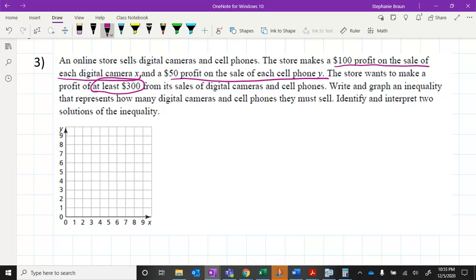We can go straight into writing our equation. We get $100 of profit for every camera, and they said that was x. Plus, we're going to get $50 for every cell phone, that was y. And we need that to be at least, so that means it's going to be greater than or equal to $300. Now, this might look like a pain to graph, but we're going to isolate y.